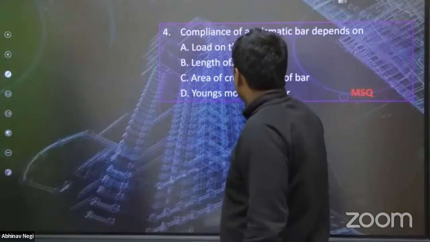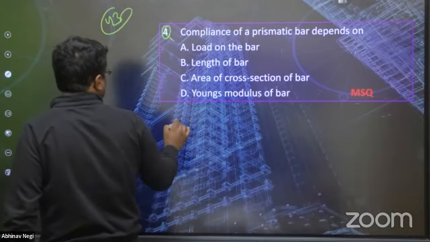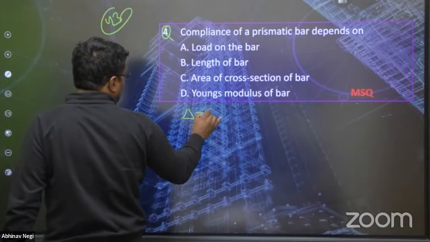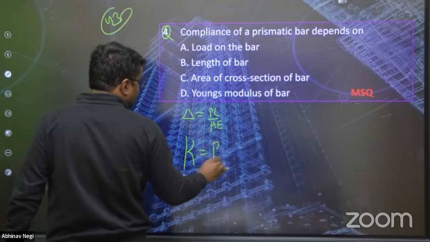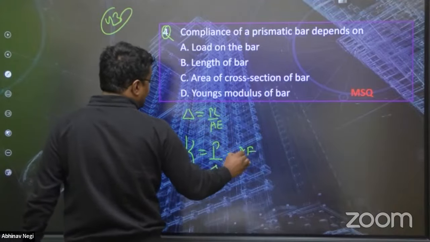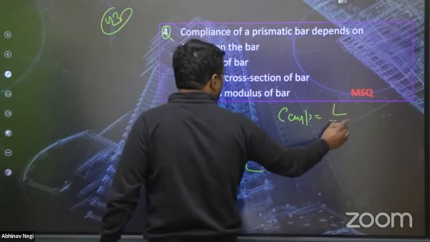Now, question number 43. What is compliance? See, delta is equal to PL by AE for a prismatic bar. So stiffness of that bar is P by delta, that is AE by L. Opposite of stiffness is compliance. That is flexibility also. L by AE.